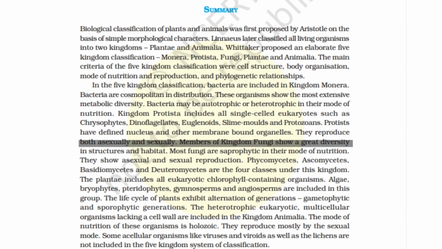Members of kingdom fungi show a great diversity in structure and habitat. Most fungi are saprophytic in their mode of nutrition. They show asexual and sexual reproduction. Phycomycetes, ascomycetes, basidiomycetes, and deuteromycetes are the four classes under this kingdom. The Plantae include all eukaryotic chlorophyll-containing organisms. Algae, bryophytes, pteridophytes, gymnosperms, and angiosperms are included in this group. The life cycle of plants exhibit alternation of generation, gametophytic and sporophytic generations.